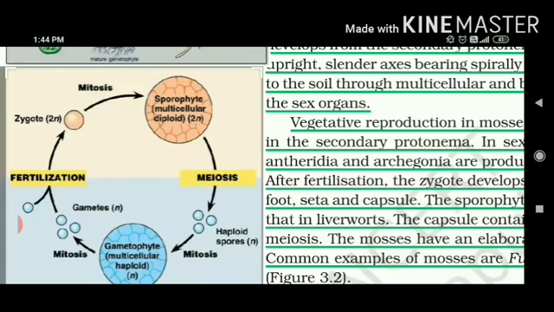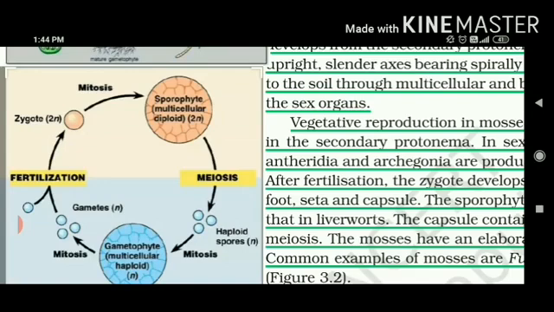Which kind of cell division will take place? Mitosis. Now the fusion of the gametes will give rise to zygote. Fusion is called fertilization. And I told you gametes are always haploid and zygote is always diploid. When the zygote will again undergo further divisions, here the division will again be mitosis, meaning equational division.